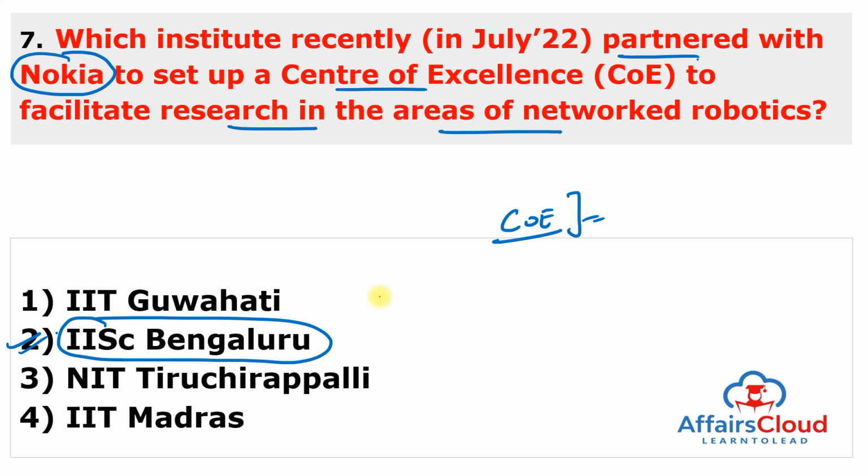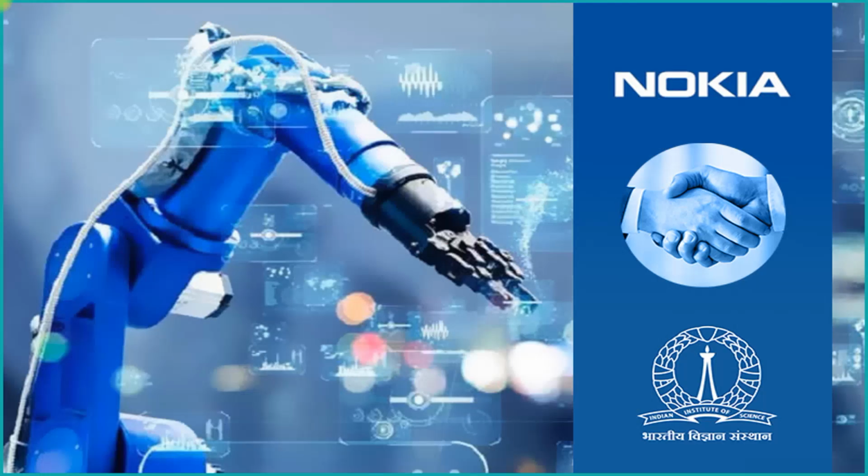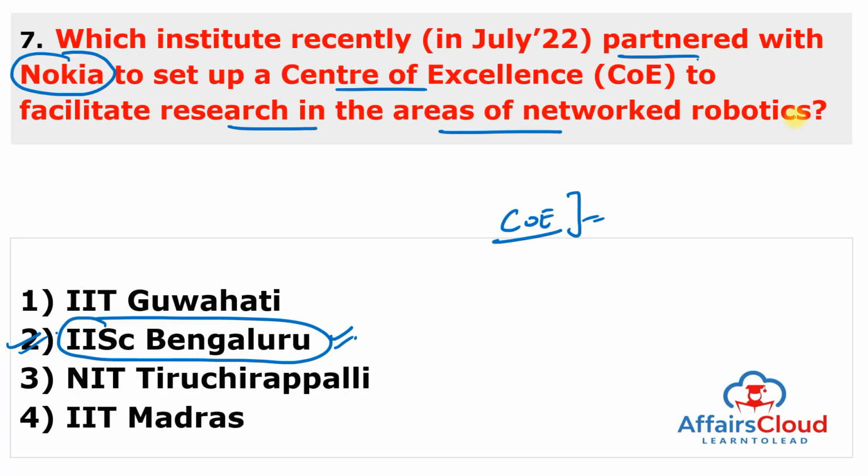So this center of excellence will be established at IISc Bengaluru, and the research lab will promote interdisciplinary research involving robotics and advanced communication technology in 5G as well as artificial intelligence. And it will also develop use cases across industrial automation, agriculture and disaster management. So remember, the name of the institute is IISc Bengaluru, who partnered with Nokia so that they can set up a center of excellence at IISc Bengaluru to facilitate research in the areas of network robotics.